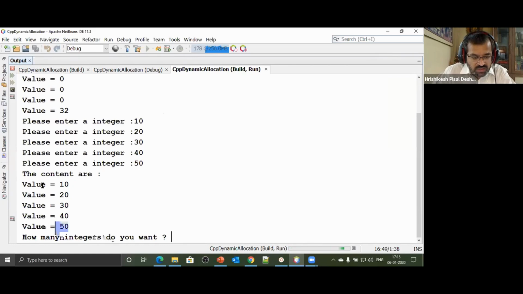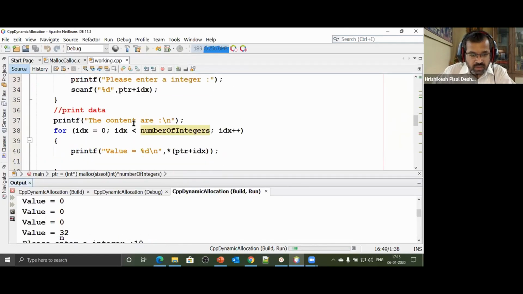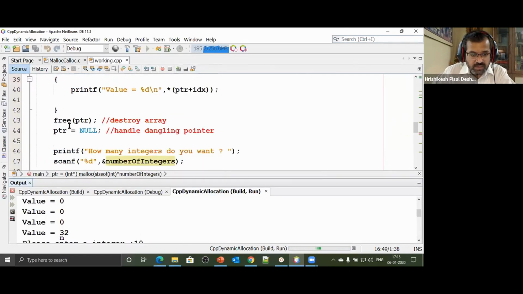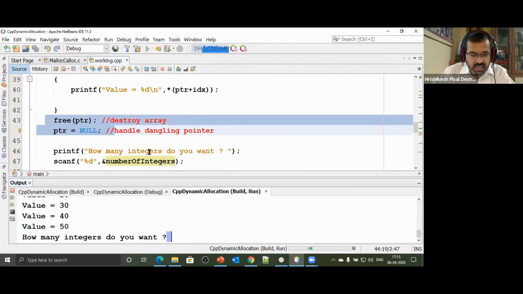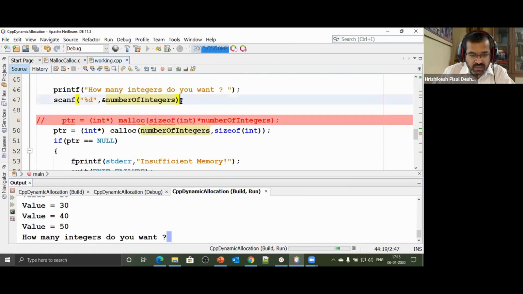So I get all those values 10, 20, 30, 40, 50. But then after storing this 10, 20, 30, 40, 50, I am releasing the memory. So I'm going to say free ptr and null, and then again I ask the user how much memory is to be allocated. This time around I say I would like to have 10 variables.